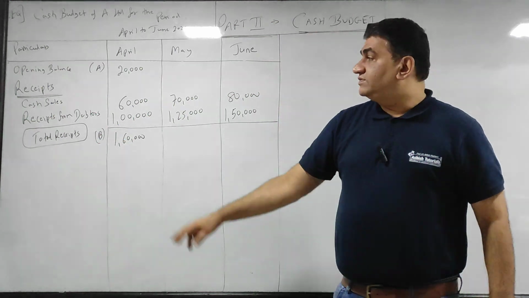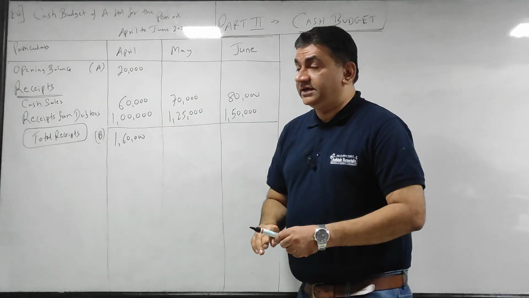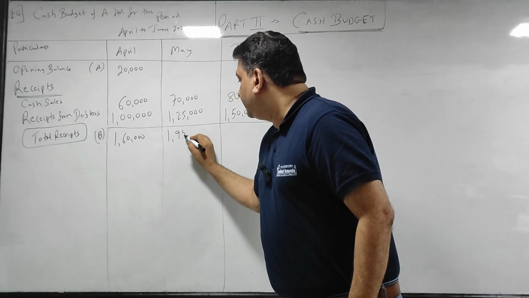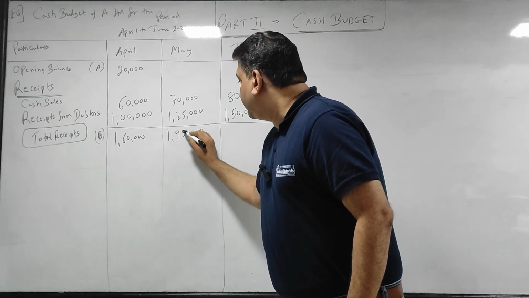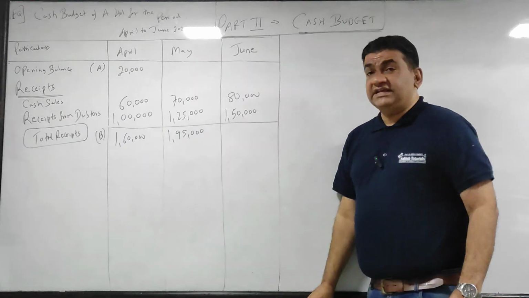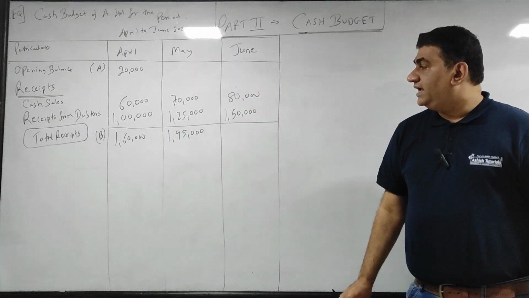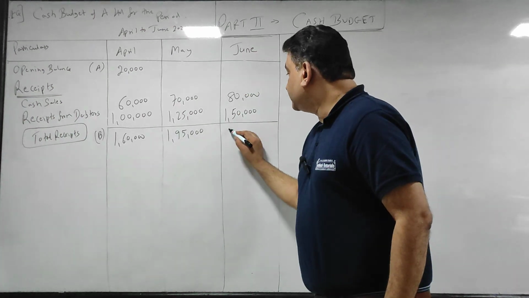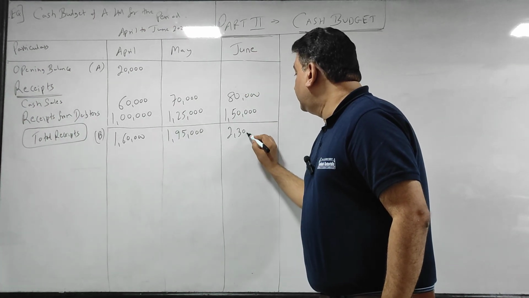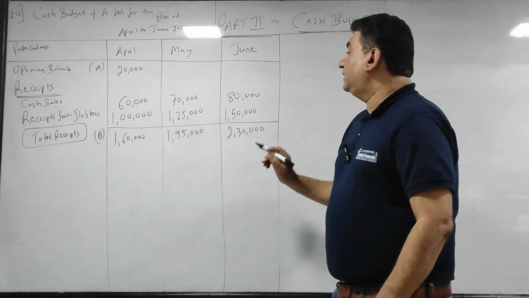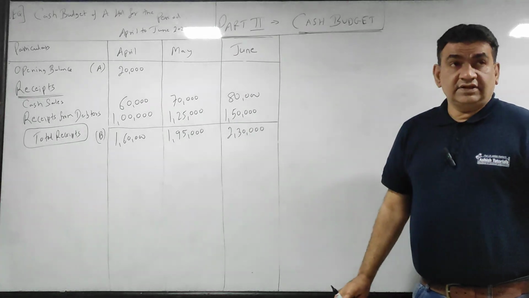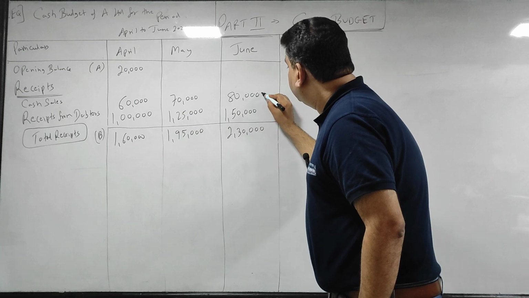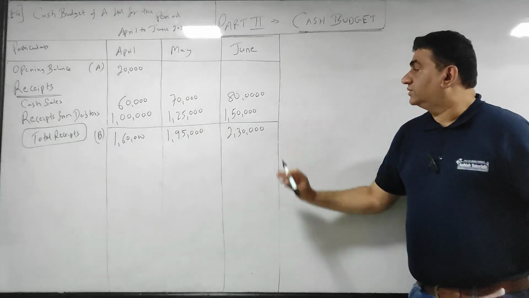I have only 2 receipts, cash sales and receipt from debtors. 70 and 125, 195. 80 plus 50, 2 lakh 30.